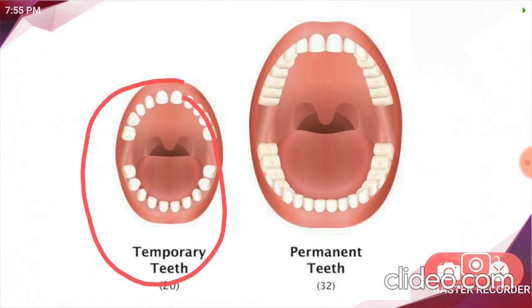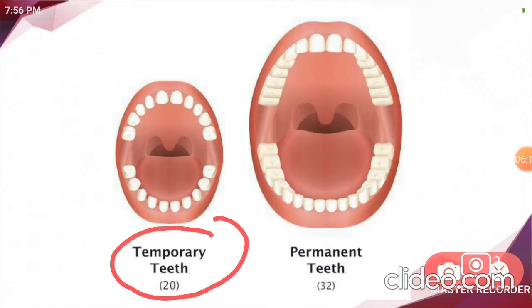When a baby is 6 or 7 months old, these baby teeth or milk teeth start appearing above the gum line. When a child is around 6 years old, a second set of 32 larger teeth comes out from the gums, and these larger teeth are called permanent teeth. These permanent teeth replace the milk teeth. So the milk teeth and the permanent teeth are two sets of teeth in the life of a human. Understood?